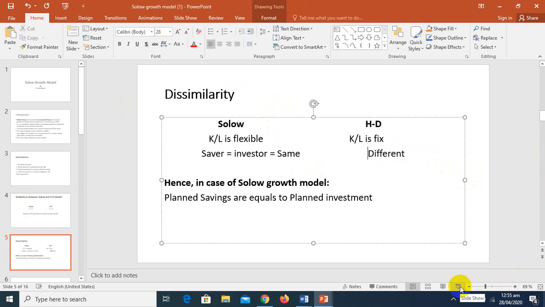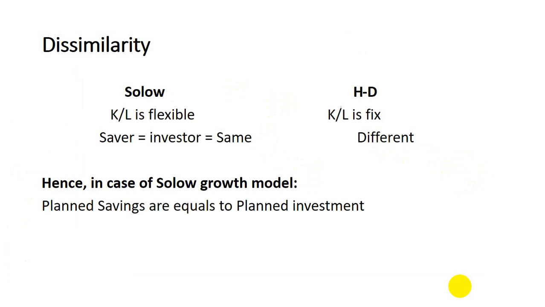That's why he made the assumption that planned savings are equal to planned investment. It means the saver and investor in the Solow model are the same. In other words, ex-ante saving and ex-ante investment are equal, meaning planned savings are equal to planned investment. So this is the major dissimilarity between the Solow and Harrod-Domar models.